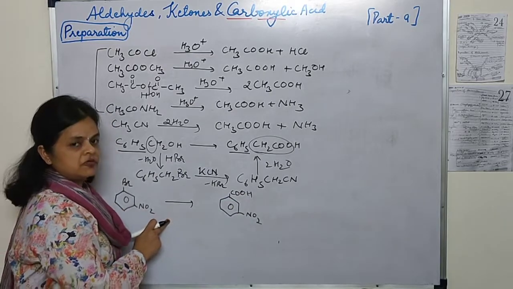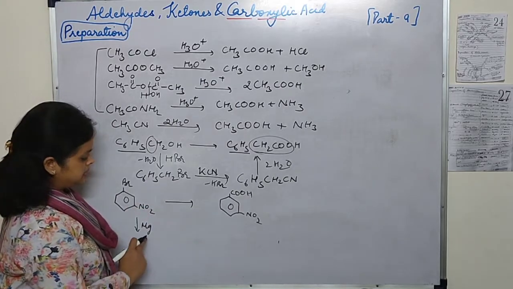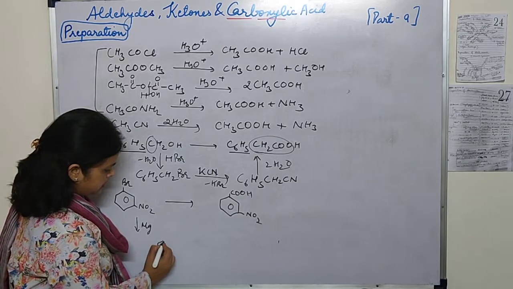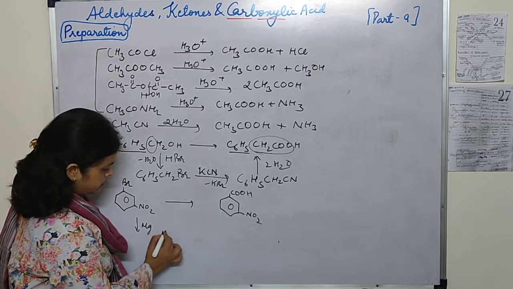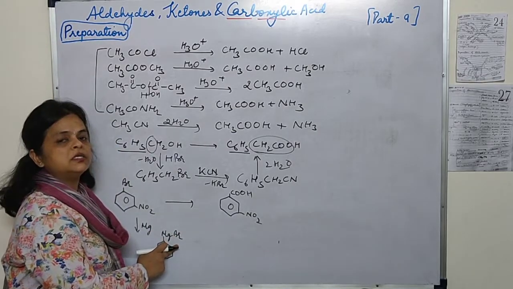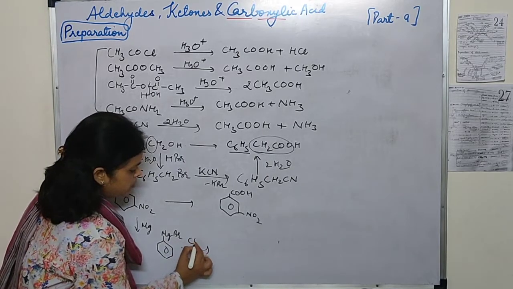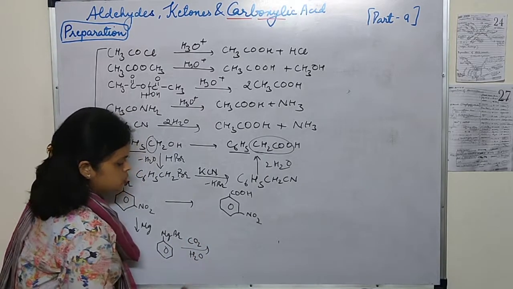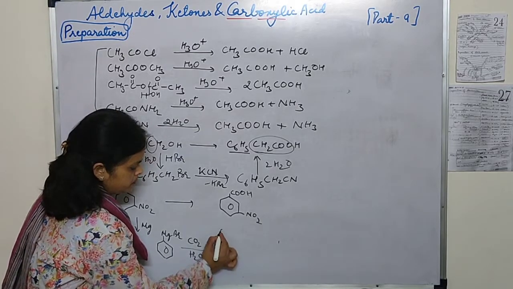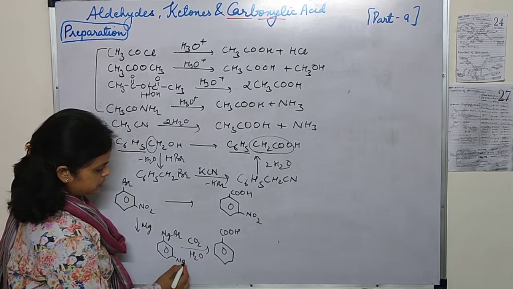So what we will do, first we will make it react with magnesium. Then this magnesium will combine here and it's going to form a Grignard reagent, phenyl magnesium bromide. Now Grignard, how is it converted? By making it react with carbon dioxide followed by hydrolysis. So it will form the benzoic acid and the NO2 group will remain at its position only.